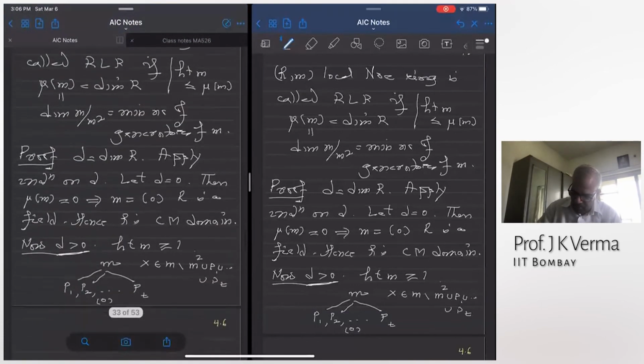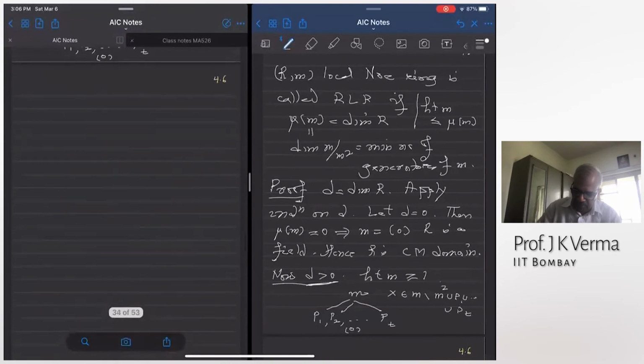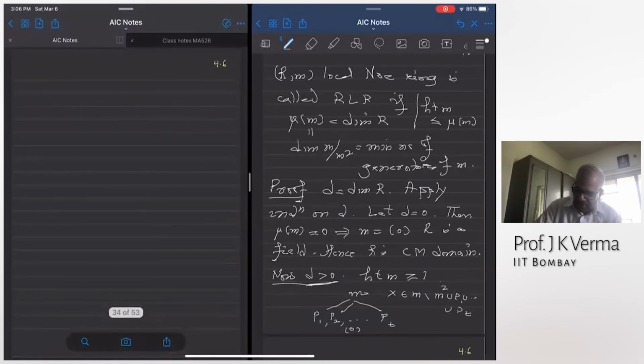I want to pass to a ring of lower dimension, but I'm picking my element X carefully, so that I can preserve the hypothesis that the ring is a regular local ring. When I go mod an element, I must ensure that the resulting ring is a regular local ring.